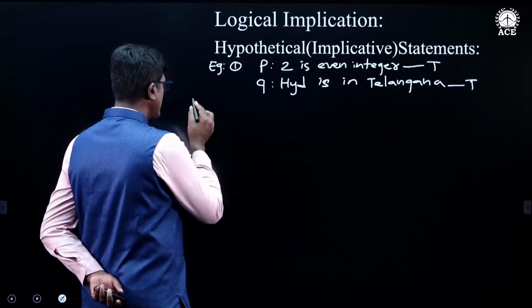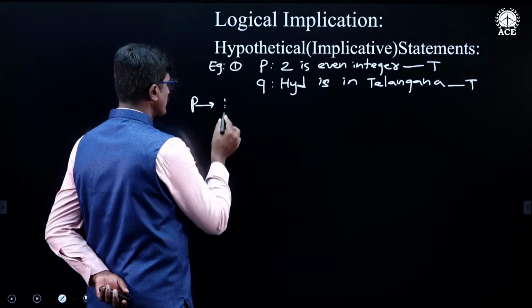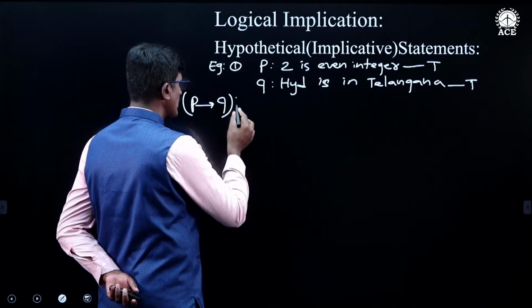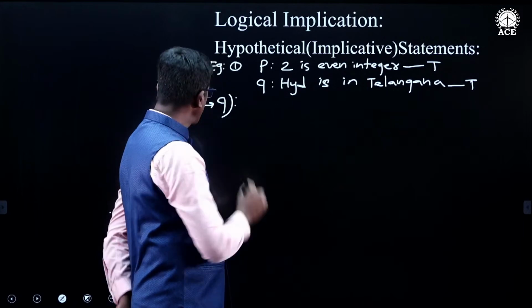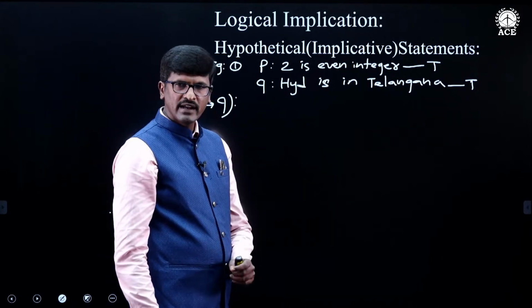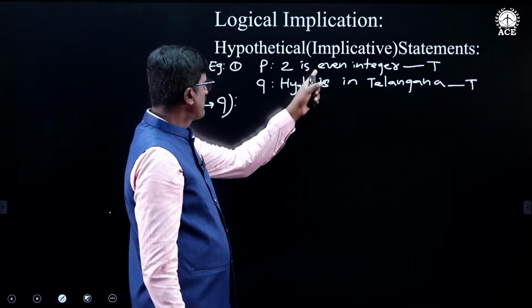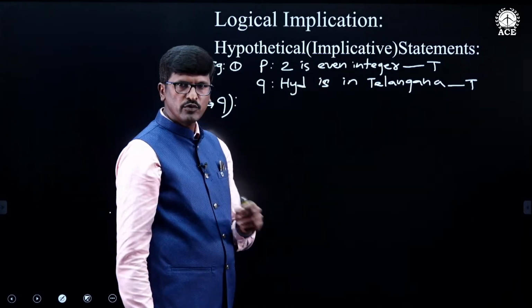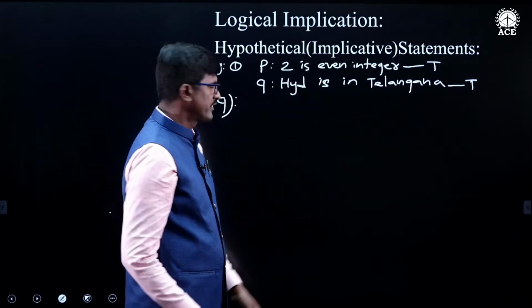Now, I am finding P conditional Q. So how to get the P conditional Q statement? P conditional Q is obtained by combining P and Q using the logical connective if then.